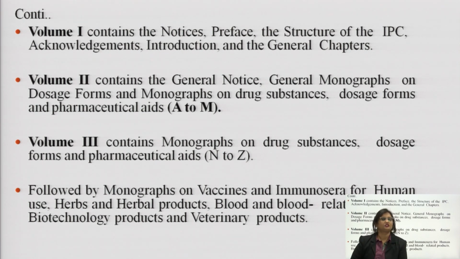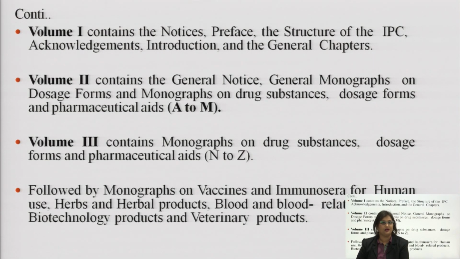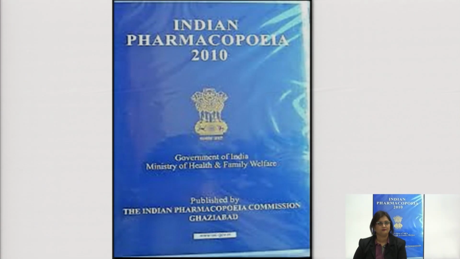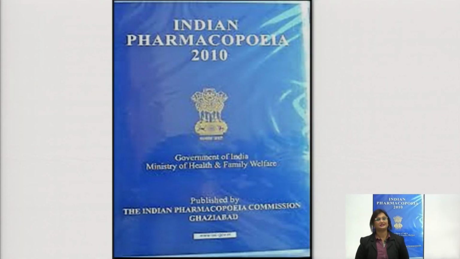This edition also contained monographs on vaccines, immunosera, herbs for human use, herbal products, blood and blood related products, biotechnology products and veterinary products as well. So, this is how our Indian Pharmacopoeia 2010 looks like.